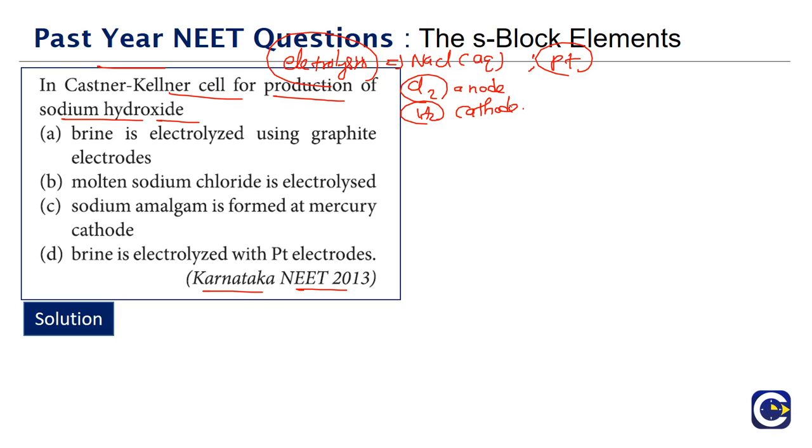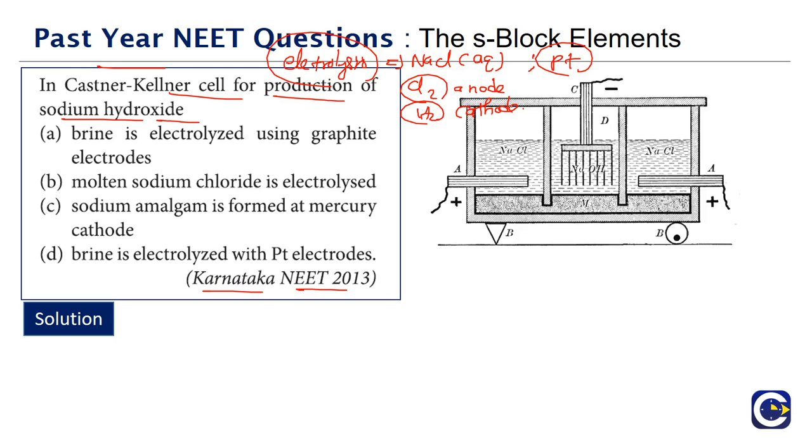But the Castner-Kellner process is a specific method. So what is the Castner-Kellner process? We have a setup where there will be two chambers of electrolysis. One is what we call the outer. In the outer, on both sides we have brine solution. That is where the brine solution will be fed. And here we will have graphite as the anode.